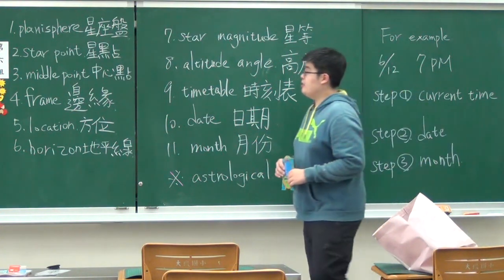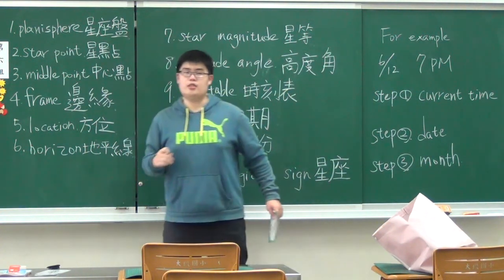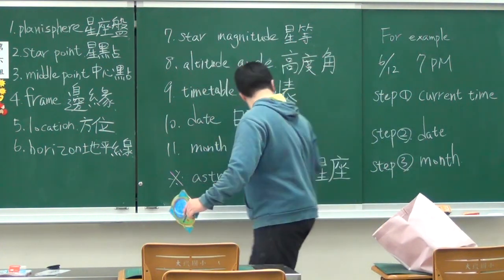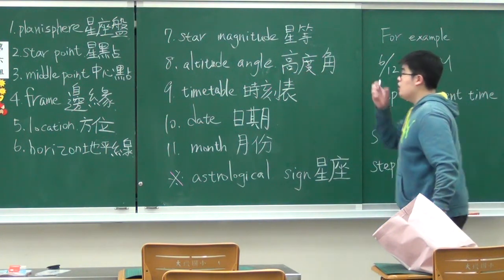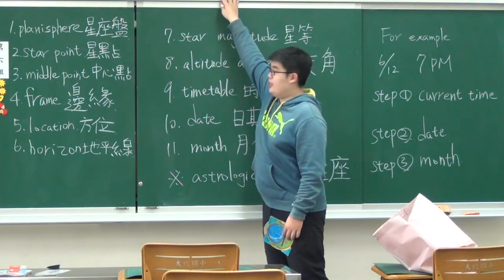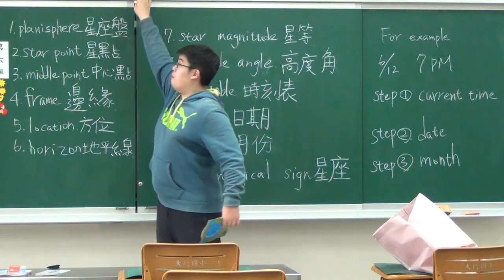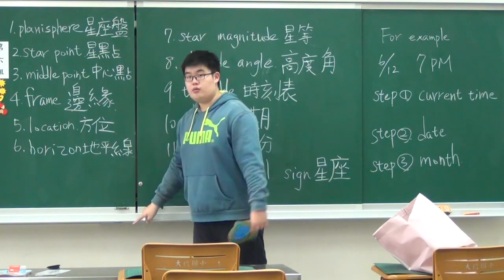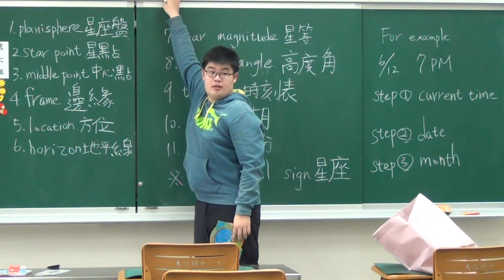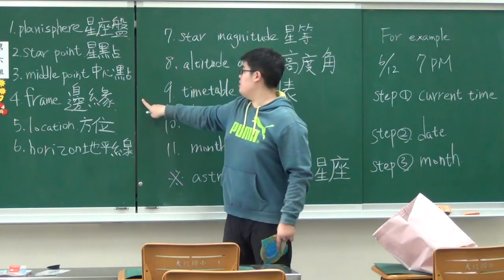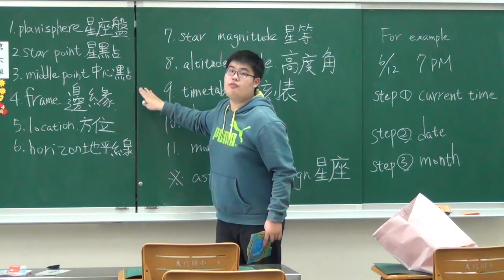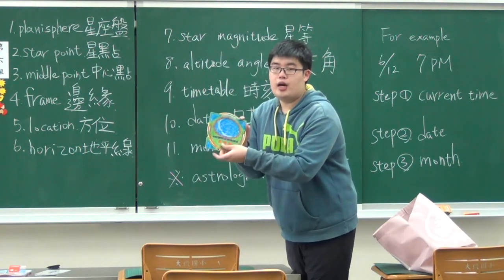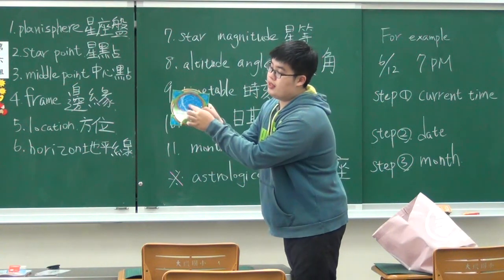Move on to the next point, the middle point. So what kind of position is the middle? For example, the blackboard here, what is the middle point of the blackboard? Here? Or here? Or here? Raise your hand. Here? That's right. So here is the middle point of the blackboard. And now look here. The middle point of the planisphere is here.